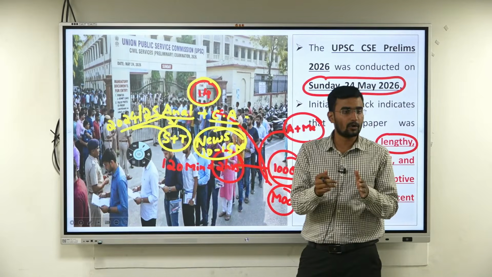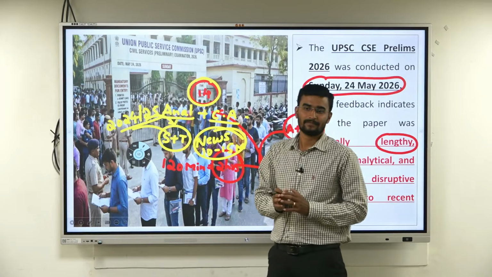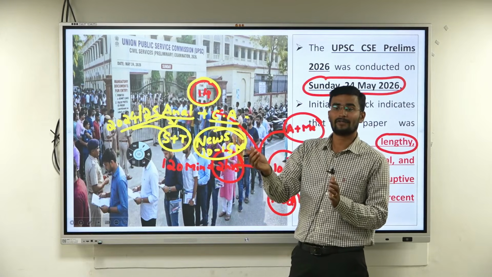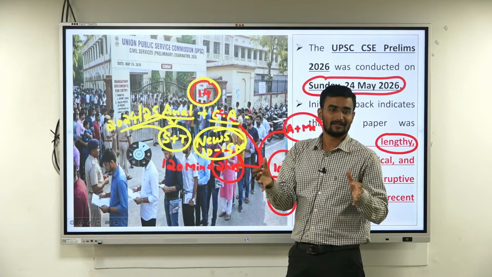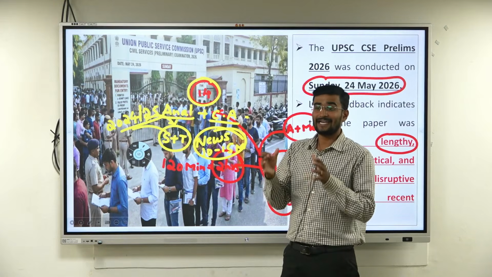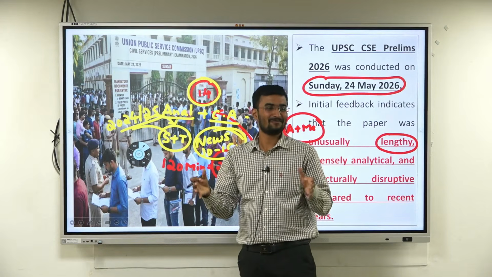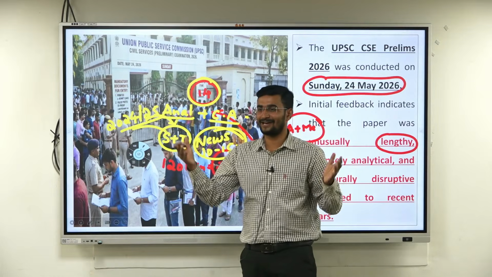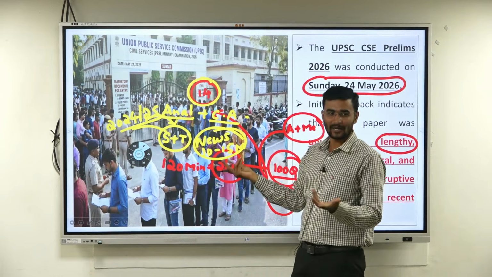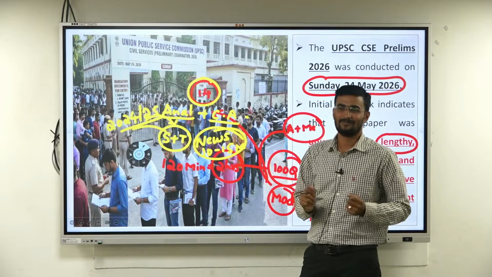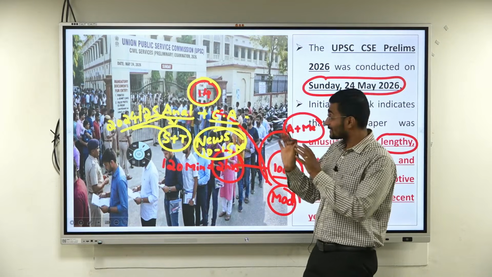And there was a question about gene editing technology. There was a question about the Nobel Prize, but again the Nobel Prize was not a direct one. They have given a statement, and you must identify which one is correct. Now, which one to identify? Is it chemistry, physics, followed by economics? Which do we know? Who has come from the UK, who do we know? We don't know. Okay, at least this much is okay.